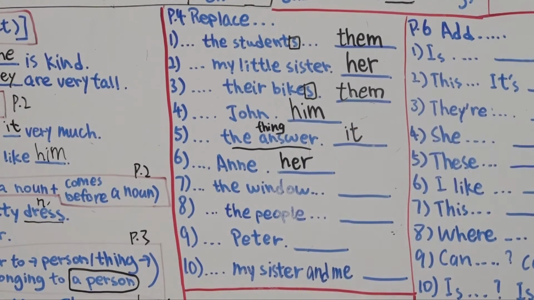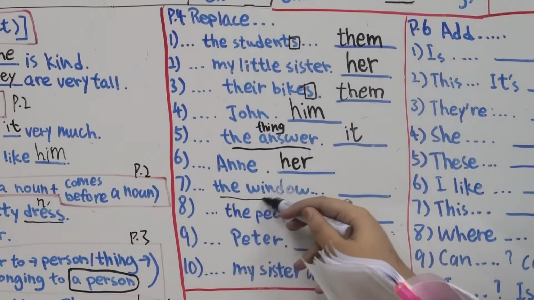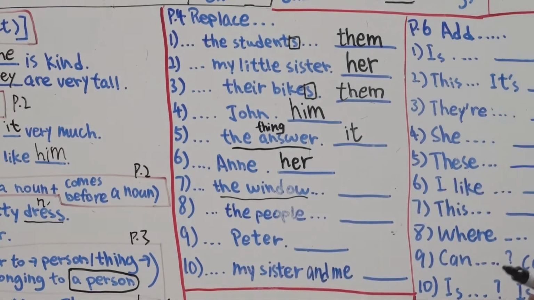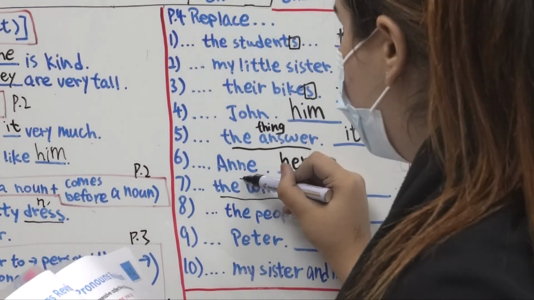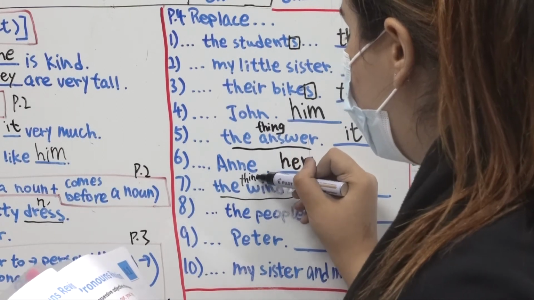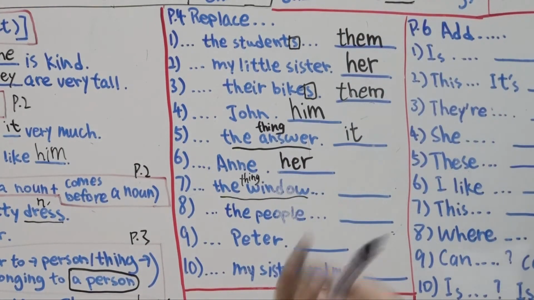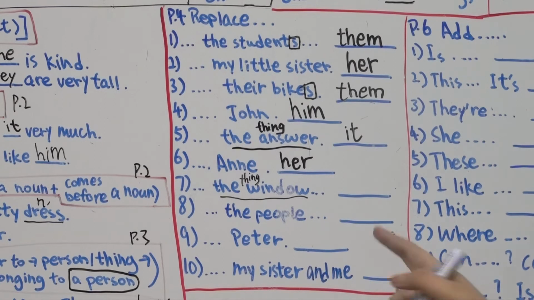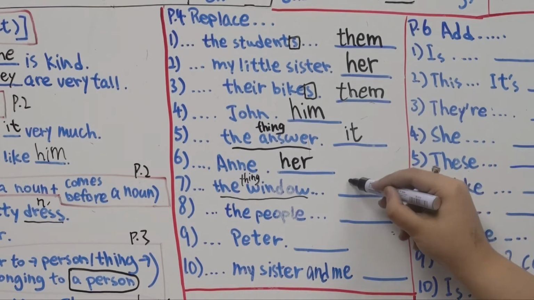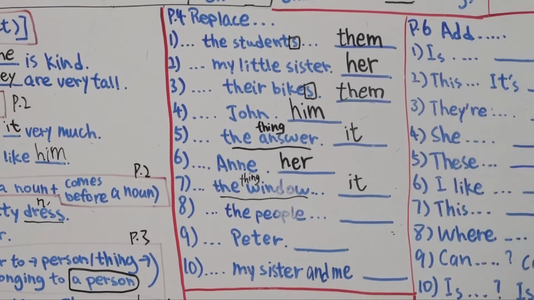Alright, number 7. Open the window, please. So, the window is basically a thing, right? It's a thing, an object that you can find in a house, even in the classroom. That's why we use it. Alright?